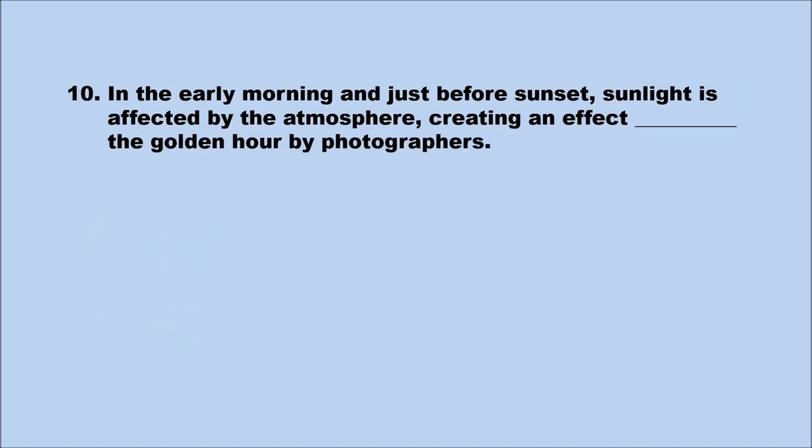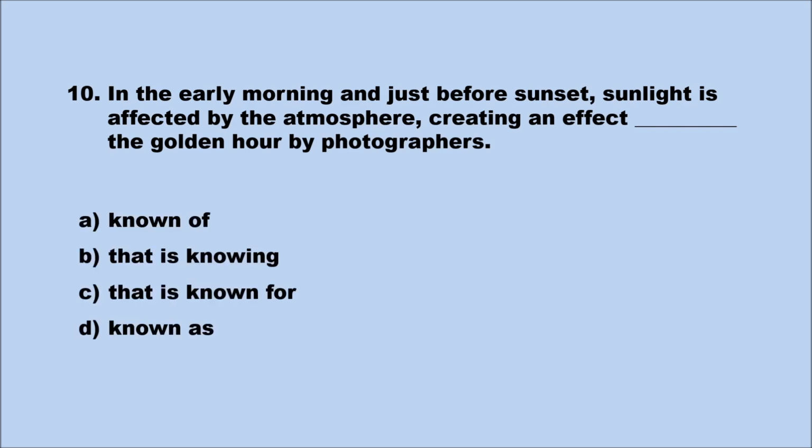Number 10. In the early morning and just before sunset, sunlight is affected by the atmosphere, creating an effect blank, the golden hour by photographers. A. Known of. B. That is knowing. C. That is known for. D. Known as. Our first keyword is the noun effect. There's a second critical keyword in this sentence. Yudee, what is that? The word by. Good. The word by implies something. What does it imply? Passive voice. It does. Passive voice. So therefore, we are going to look for some form of passive voice in the blank.